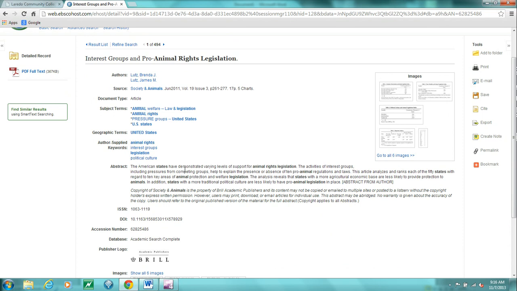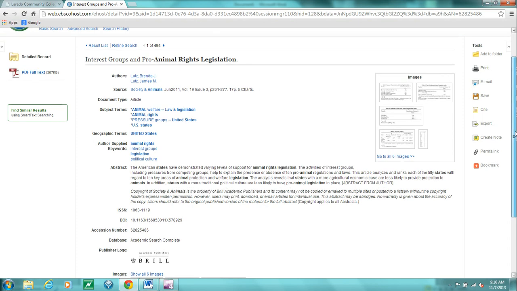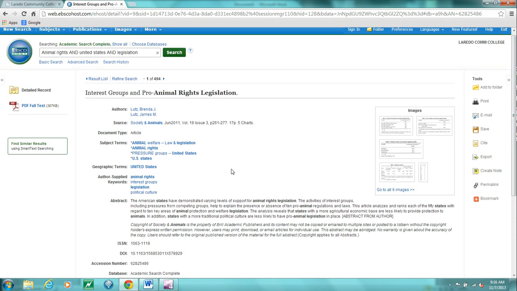The American states have demonstrated varying levels of support for animal rights legislation. The activities of interest groups, including pressures from competing groups, help to explain the presence or absence of pro-animal regulations and laws. This article analyzes and ranks each of the 50 states with regard to 10 key areas of animal protection and welfare legislation. This could be a really interesting article for me to use in my essay on animal rights legislation. So I want to see this article, so I'm gonna click PDF full text.